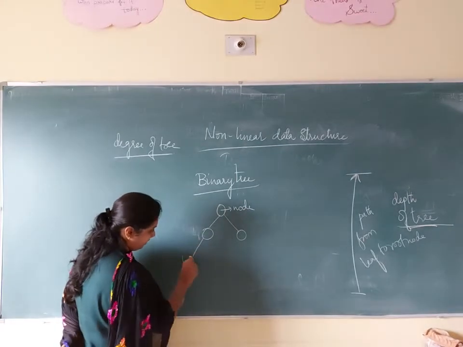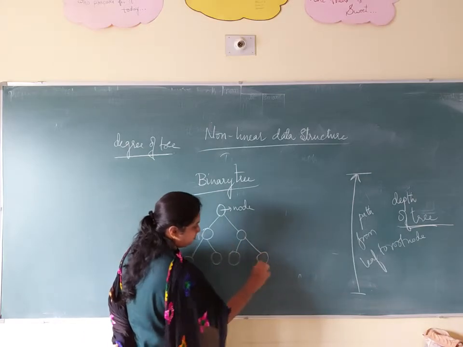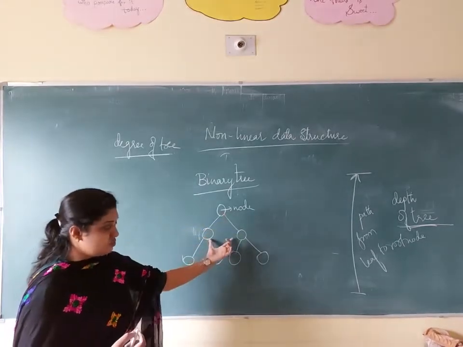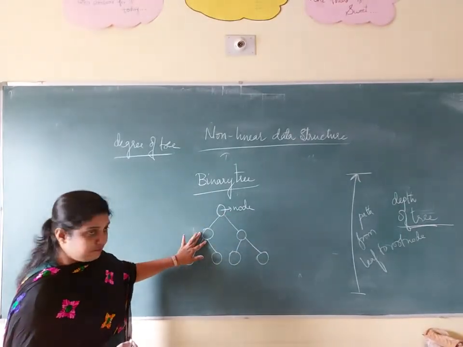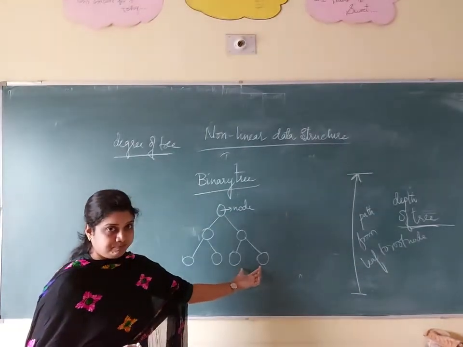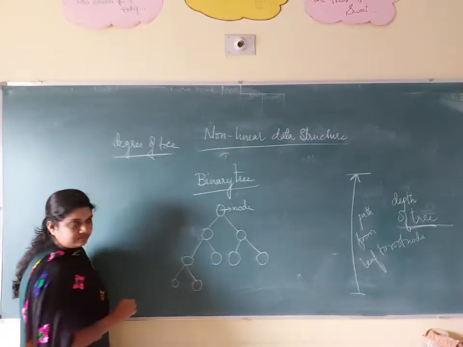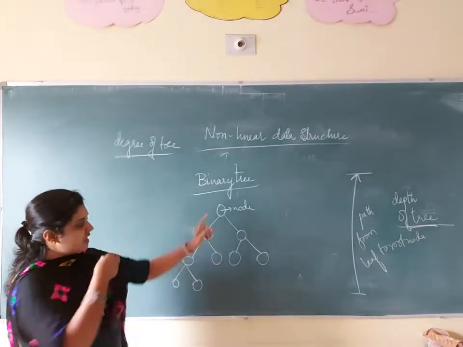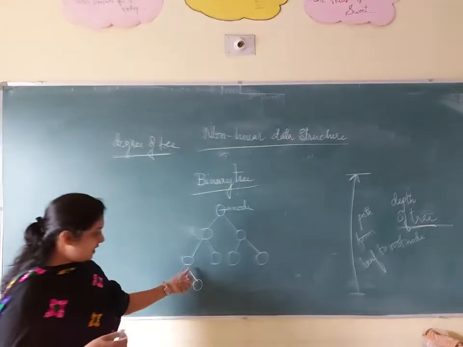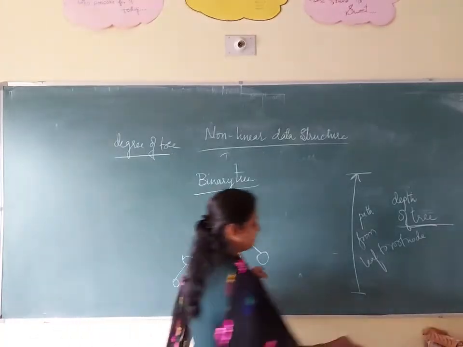Assume that we have one more. Yes, this is a binary tree. See here, this node has two children. Again, this left node has two children. Again, this left node has two children. Assume that this is a node, again we have two nodes. A node has a left node followed by two children, and a right node followed by two children. Again, one node has two children. This type of tree we call a binary tree.